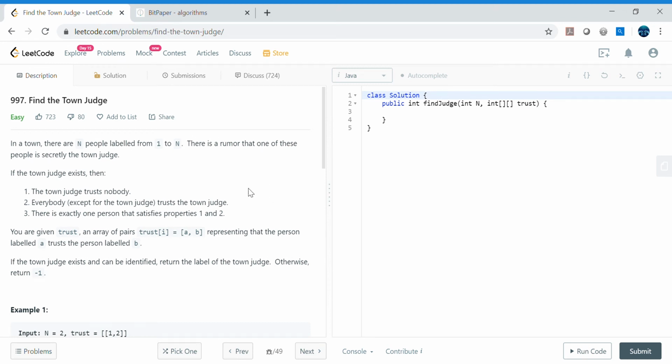Today we can cover this interesting problem that's called find the town judge. So in this problem we have been given this description. Let's have a quick read through. In a town there are n people labeled from 1 to n and there is a rumor that one of these people is secretly the town judge.